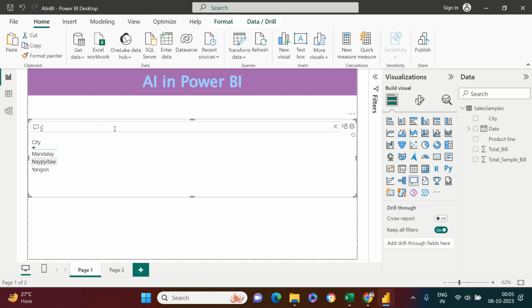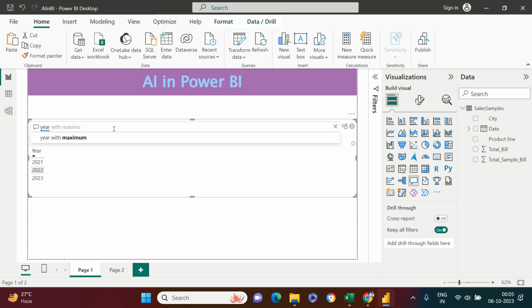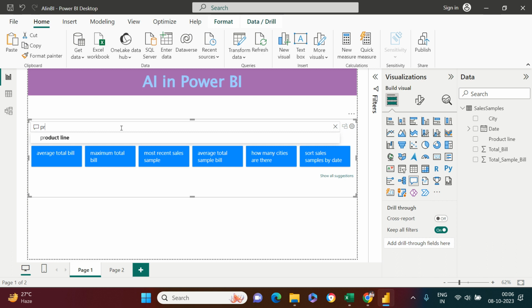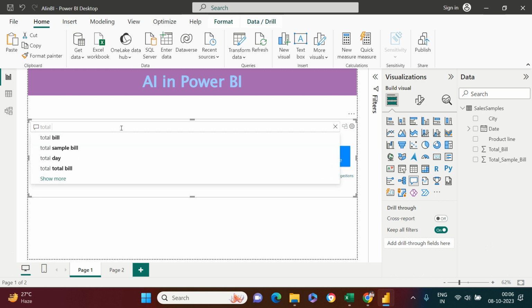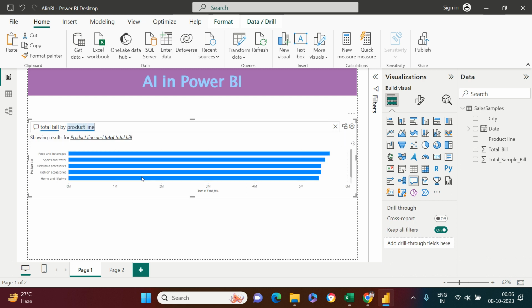Now next, let's say year with maximum total bill. So what is it that we are going to get? 2021. You see how intelligent it is. It is automatically giving you the information that you are looking for. And then if you see product line, total bill, let's say total bill by product line. That's what I'm looking for, right? So you see over here, this is how you get it.